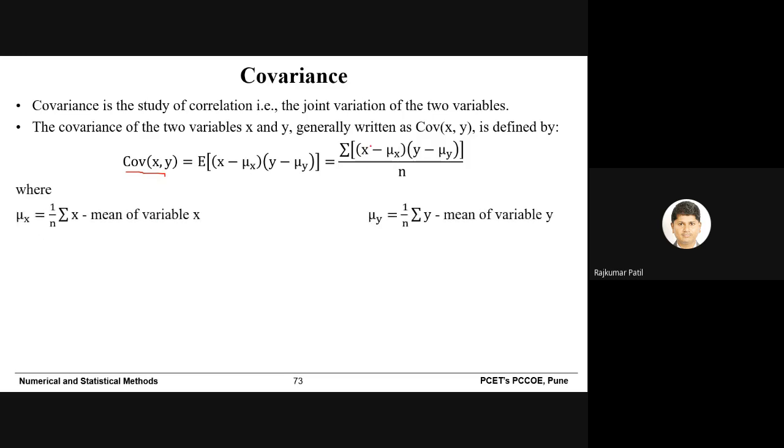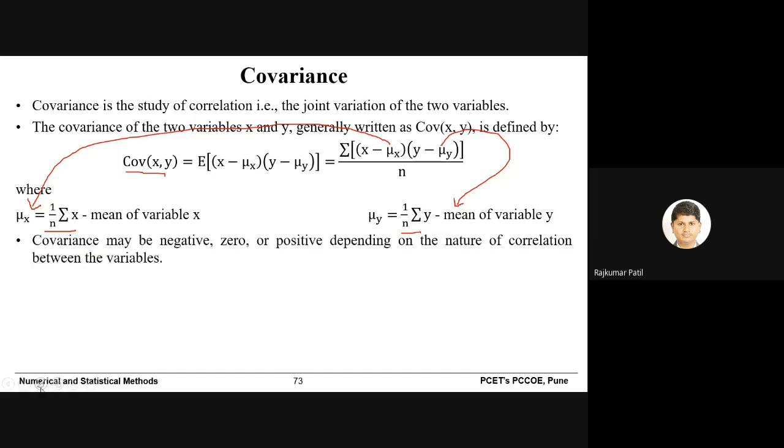Where, as I already mentioned, mu x is nothing but the mean of variable x, that is the sum of all the values of x divided by sample size. And mu y is nothing but the mean of variable y, where summation y is the sum of all the values of y divided by sample size n.